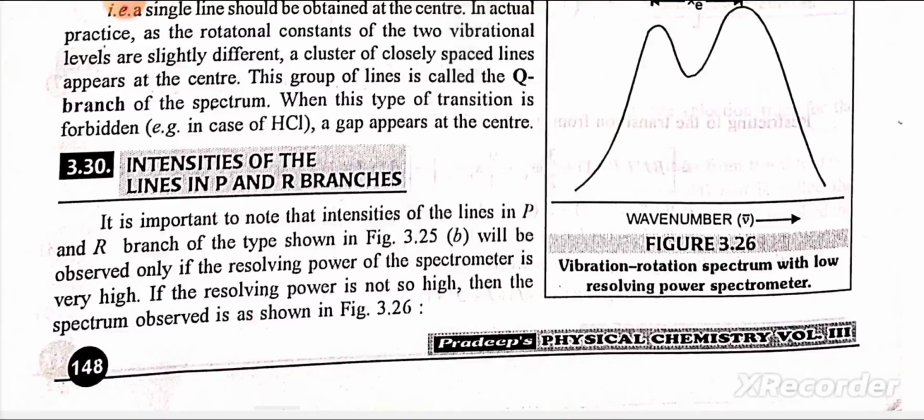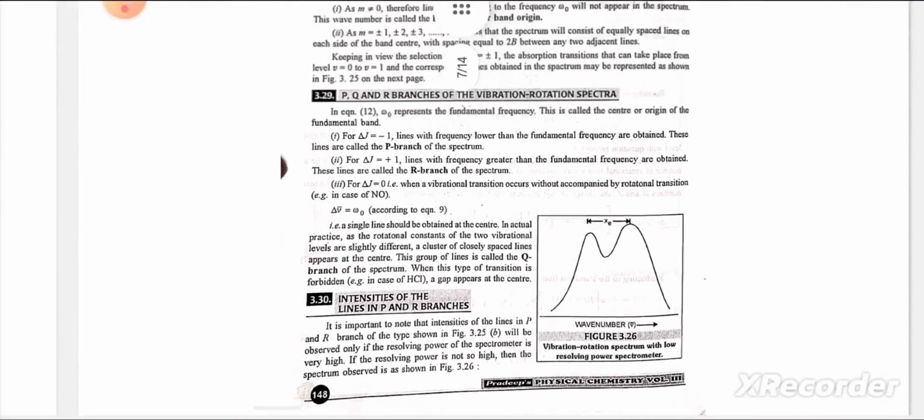Intensities of the lines in P and R branches. It is important to note that the intensities of the lines in the P and R branches of the type shown in the figure will be observed only if the resolving power of the spectrometer is very high. If the resolving power is not so high, then the spectrum observed is as shown in the figure.